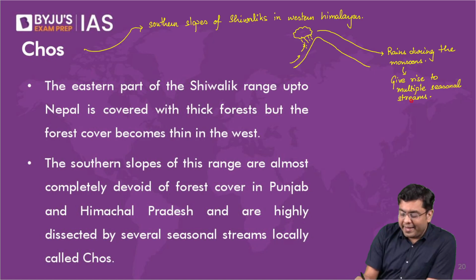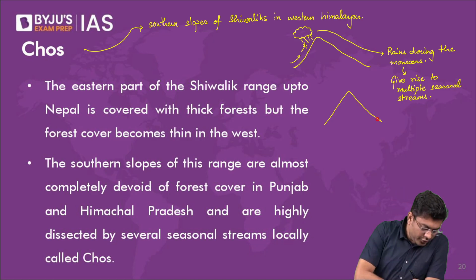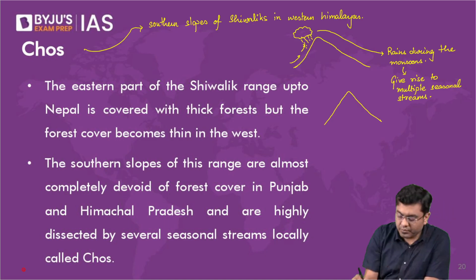So if I indicate the front or a kind of face view of the southern slope, if you can imagine the southern slope, now due to this sudden rainfall, you will have multiple different stream formation.